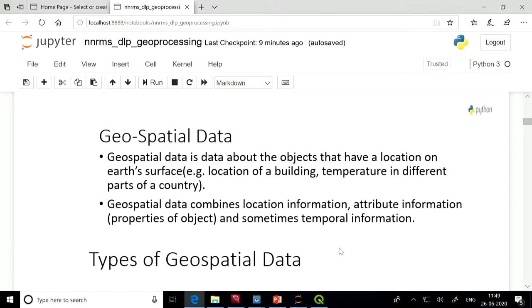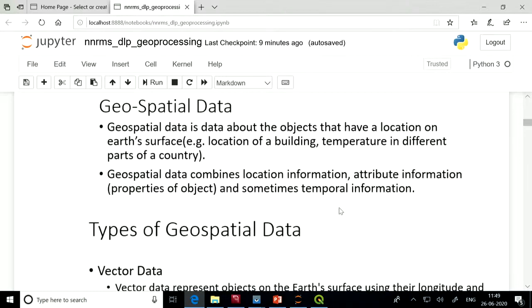Geospatial data combines location information with attribute information. Along with the properties of the object, its location information is also attached, and that makes it geospatial data. Like temperature: temperature may be just a number, but when we associate a location with the temperature, like saying the temperature of Dehradun is 35 degrees centigrade, when we attach location information to the attribute information, then it becomes geospatial data.